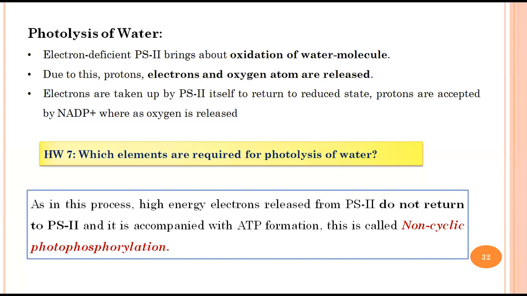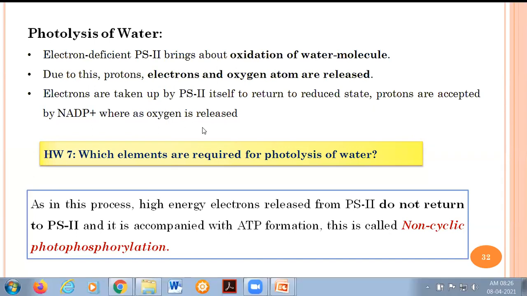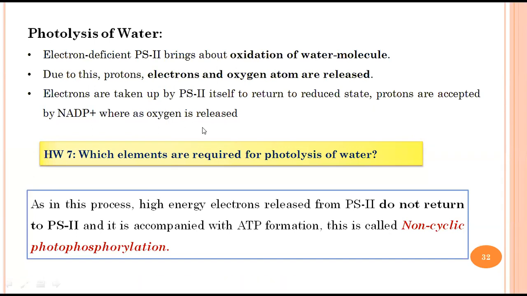Oxygen, we know, is released as a byproduct. Electrons are taken up by photosystem 2, and protons are also formed, acting as a kind of proton pump, and are used in a reduction process. The electrons which are taken up by this particular system will make the system stable. So PS2 is now stable. Protons will be taken up by NADP, which will get reduced to NADPH.